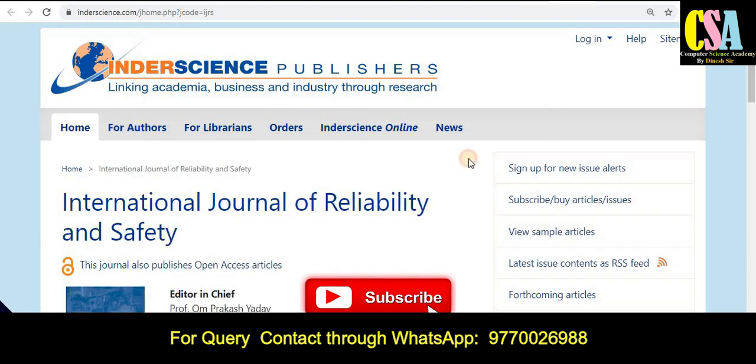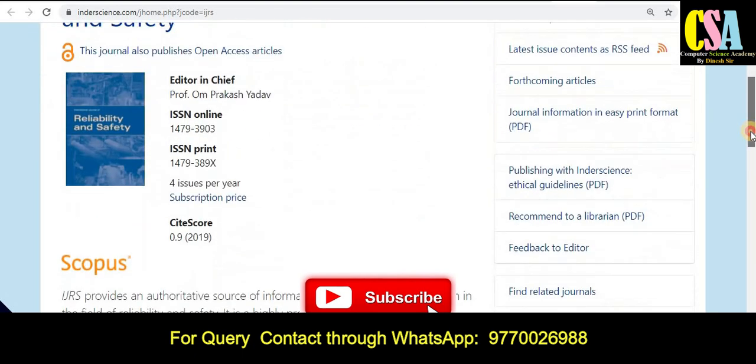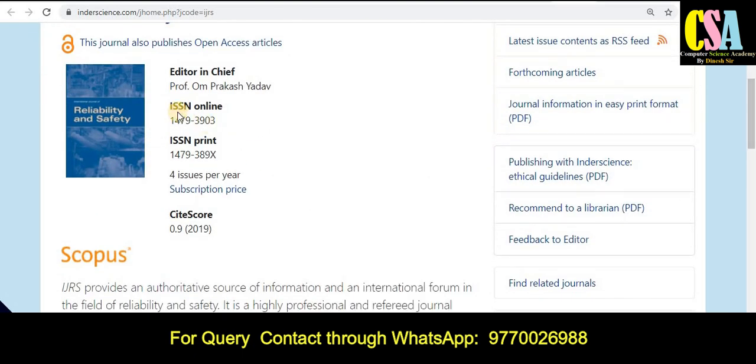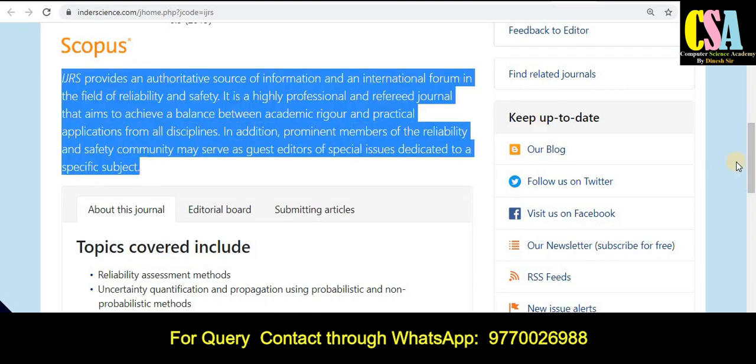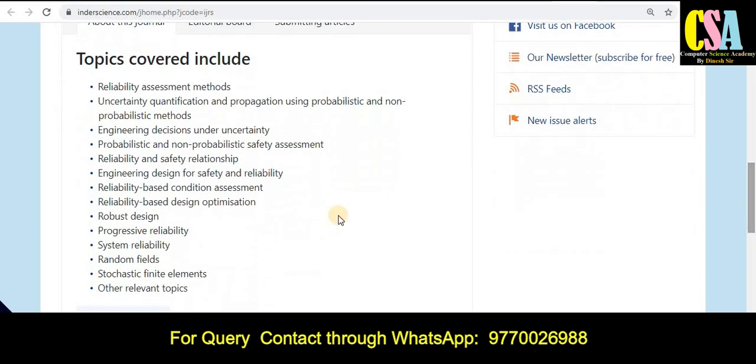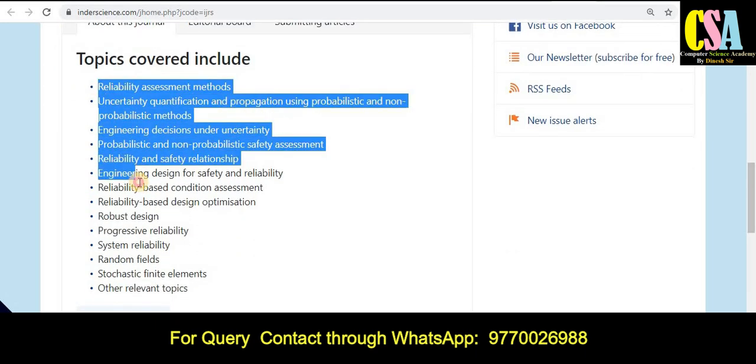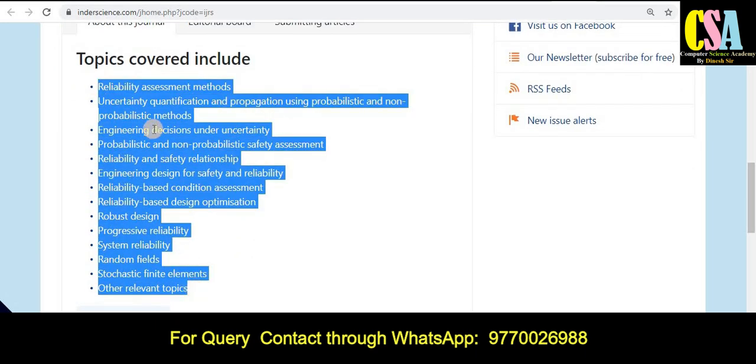The next journal is the International Journal of Reliability and Safety. This journal is also published in both categories, print version and online version. The ISSN number is given here, and for publication time you can see 4 issues per year. This journal publishes 4 issues per year. In the journal description and introduction section you will have all the detailed information. Topics and titles are also given here, so match your research area with these topics.